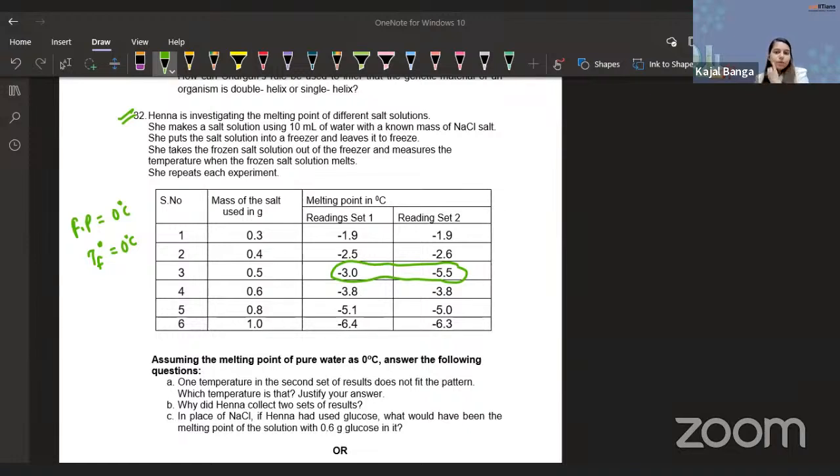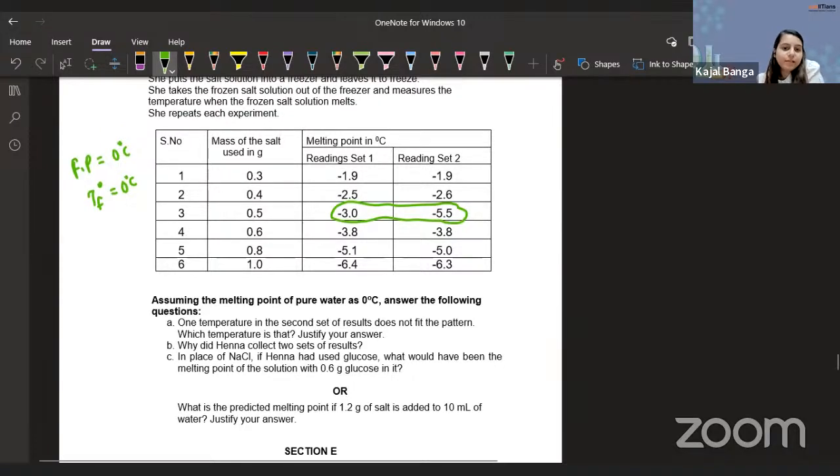Simple. Then the next question that they're asking, why did Henna collect 2 sets of results? To avoid error. Whenever we do the rectification or whenever we have the repetition of the experiment, that is always to get more accurate answers. Simple. And in place of NaCl, if Henna had used glucose, what would have been the melting point of the solution with 0.6 gram of glucose in it?